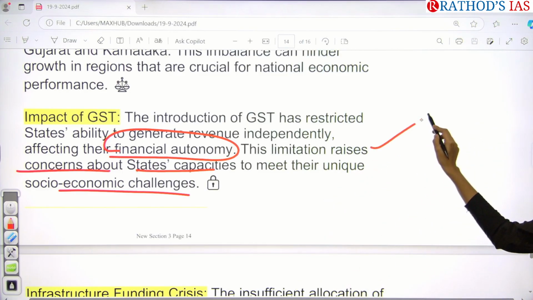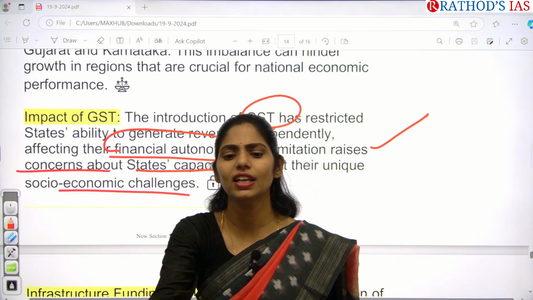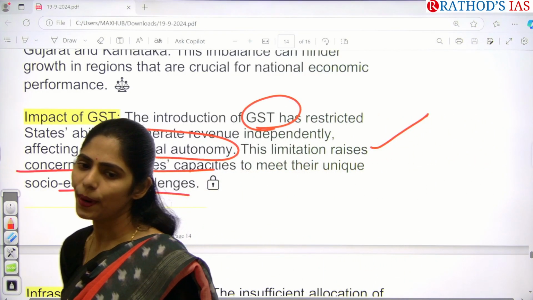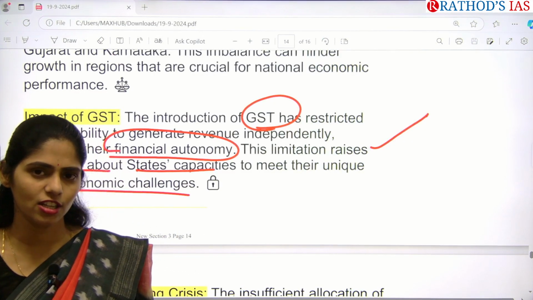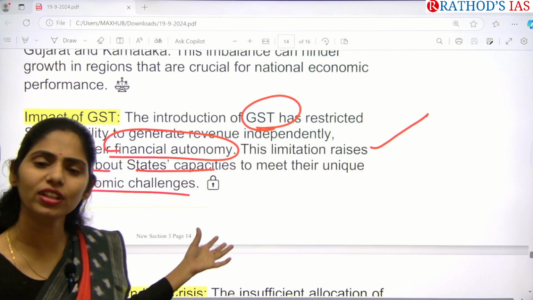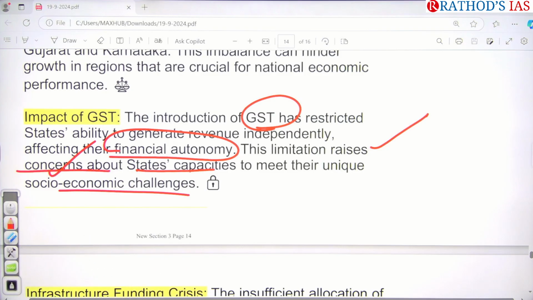So they need finances, but because of the introduction of GST, states have given their taxing powers to the Center. But on the other side, the Center is giving a smaller amount of funds to the states. Is it fair? So how can they achieve this? The unique socio-economic challenges of the states. So this is one more question which has been raised.